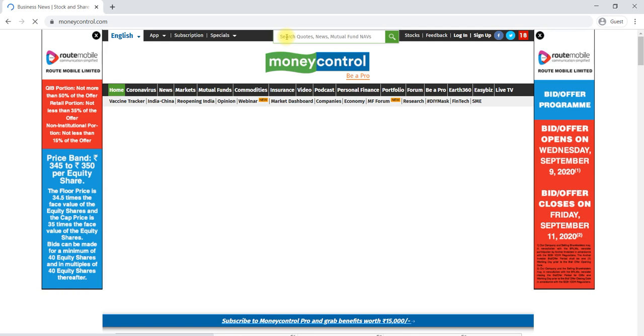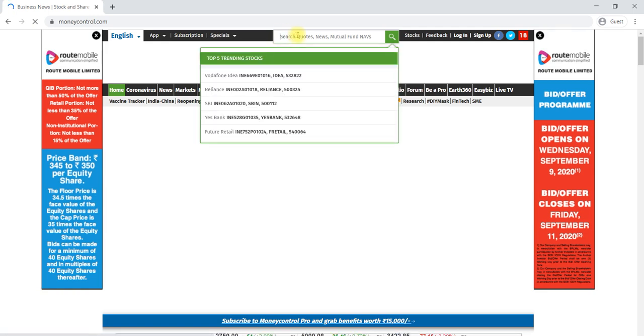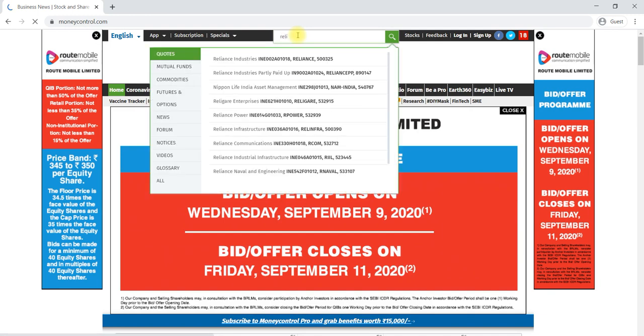For example, I will search here for the stock Reliance Industries, one of the popular Indian companies.